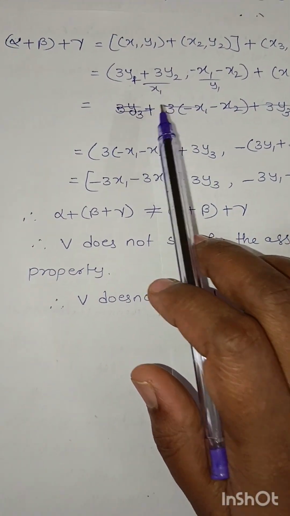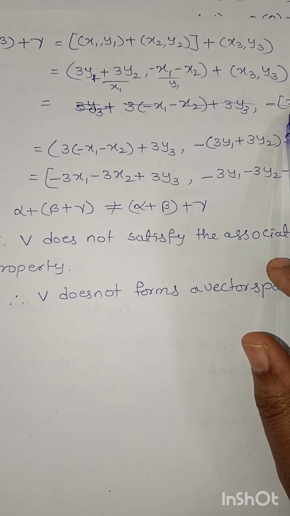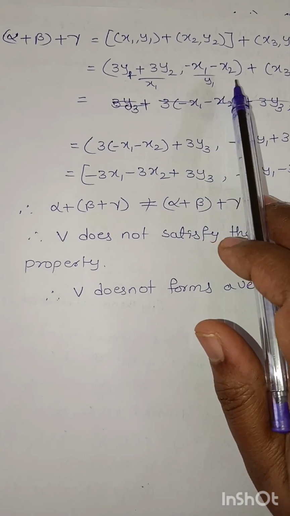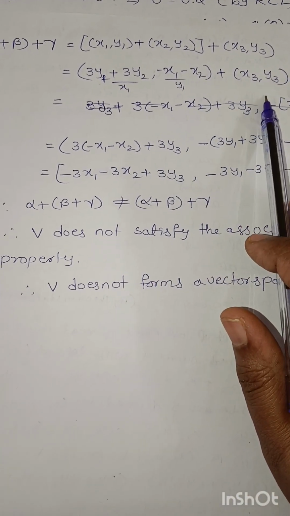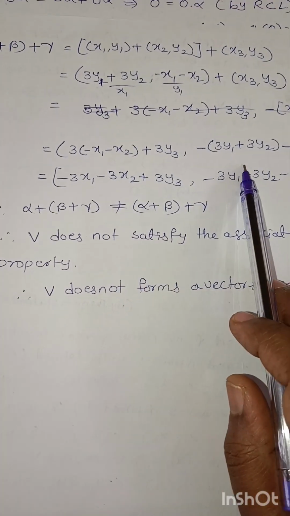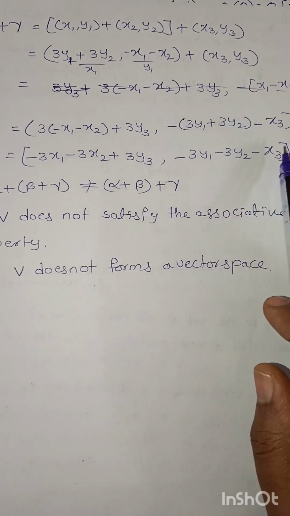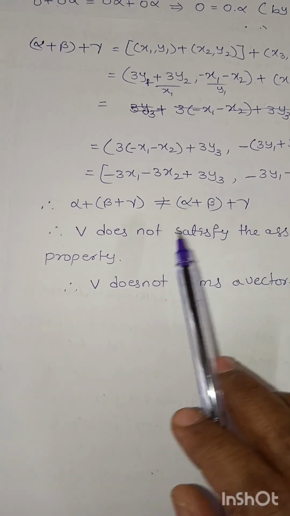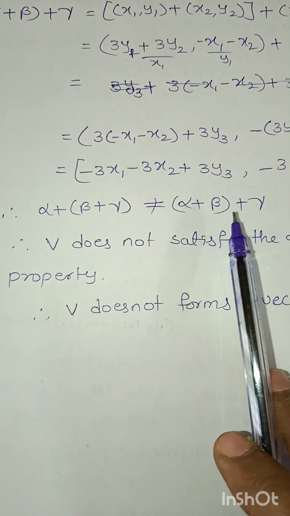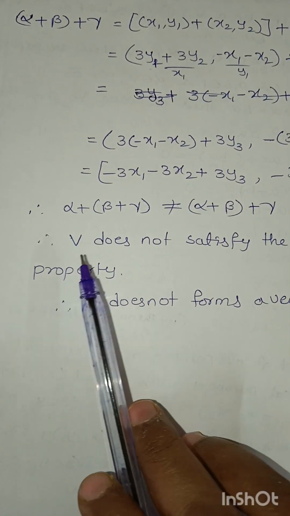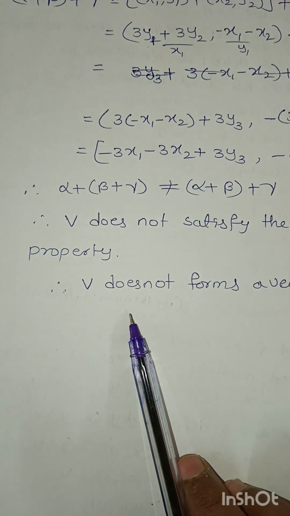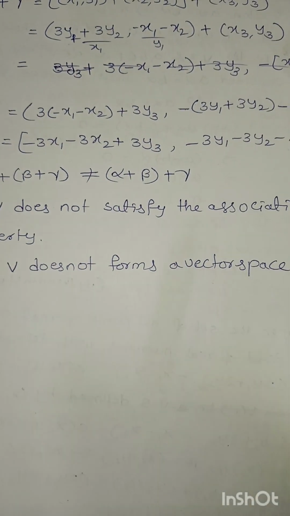Again, this is of the form of (x1, y1) plus (x2, y2). So (3 into (minus x1 minus x2) plus 3y3, minus (3y1 plus 3y2) minus x3). Simplification. Therefore, α plus (β plus γ) is not equal to (α plus β) plus γ. Therefore, V does not satisfy the associative property. Therefore, V does not form a vector space.